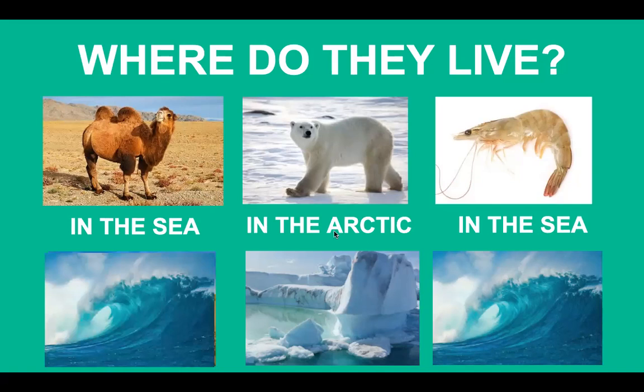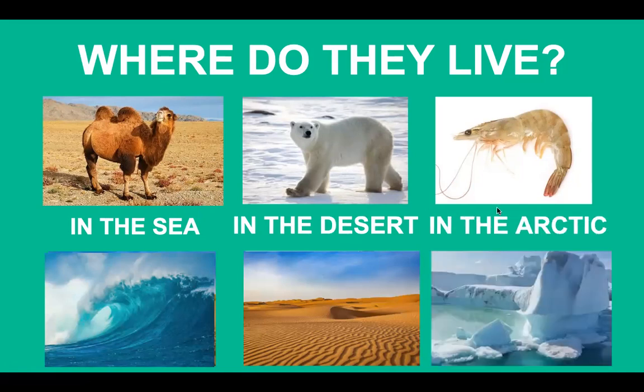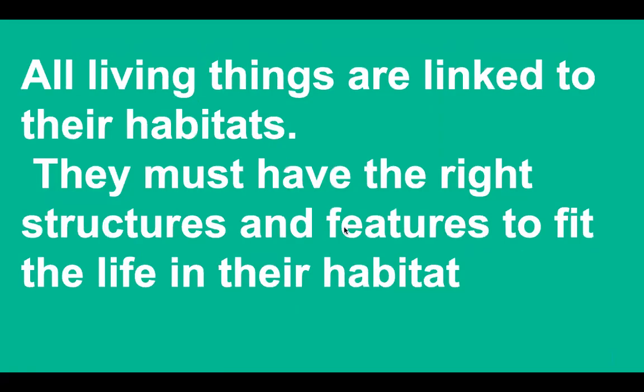Okay, one more time, third time, I will ask, what will happen if we take camel and change its habitat? We change its habitat with shrimp and we put camel to the sea. We take polar bear and move him to the desert. And then we take shrimp and move shrimp to the habitat of polar bears, Arctic. What will happen? What do you think? They will not survive. They will die. Why? Because all living things are linked to their habitats.